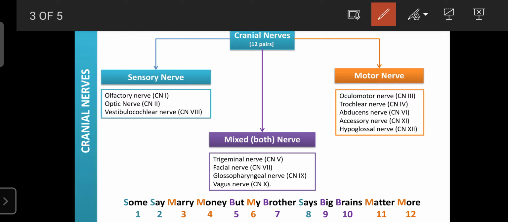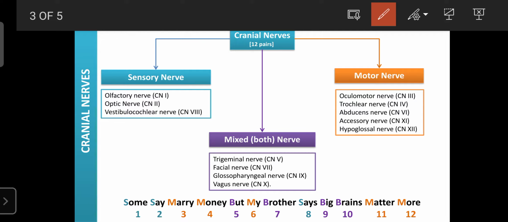Next is the vestibulocochlear nerve, cranial nerve 8. It carries impulses from the ear. Sound is converted into sound waves, then those sound waves are converted into action potentials, electrical signals, and carried towards the brain. That is the work of the vestibulocochlear nerve. That is why these are known as sensory nerves: they only carry the changes from the organ towards the brain.